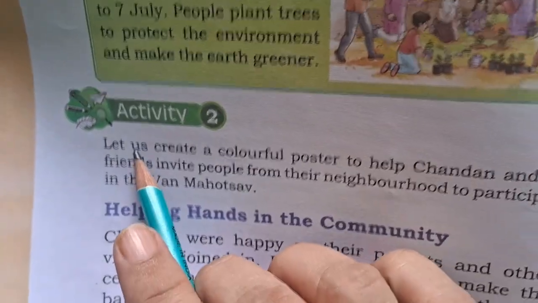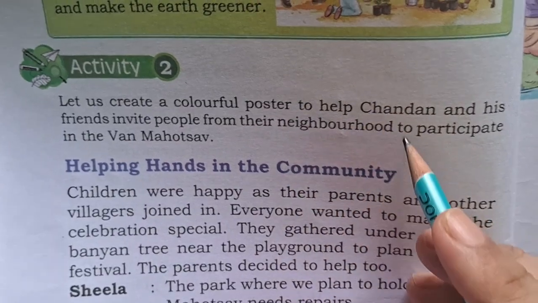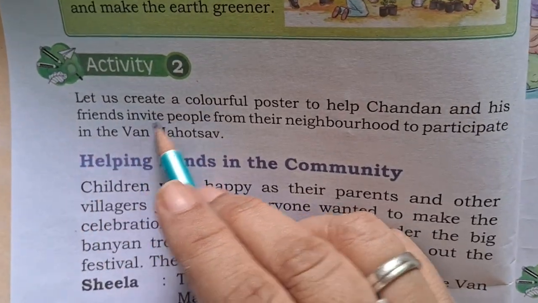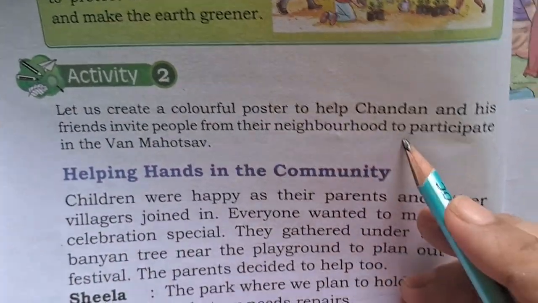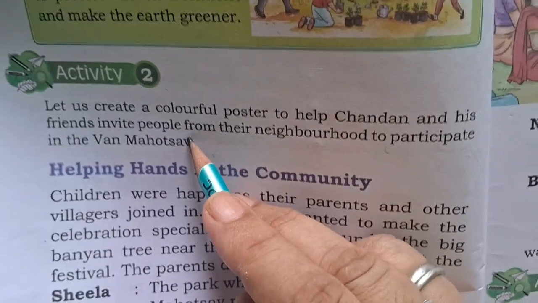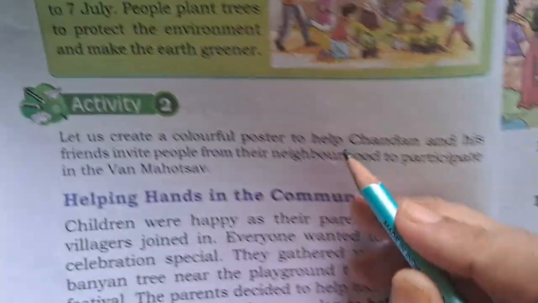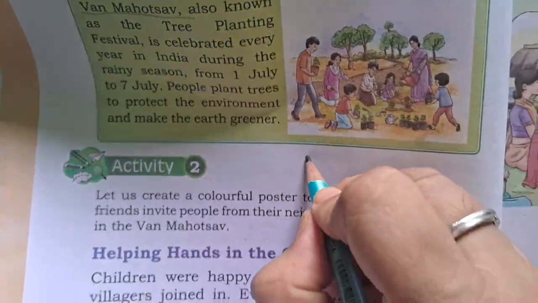Now here is activity number 2: create a colorful poster to help Chandan and his friends invite people from their neighborhood to participate in the Van Mahotsav. So for this activity you can make a poster, like make a slogan that this is a very important festival.